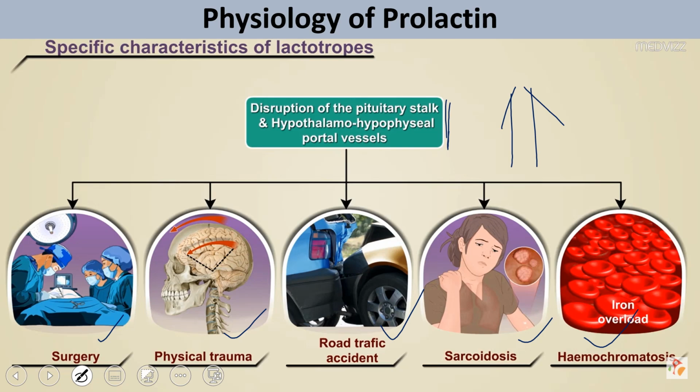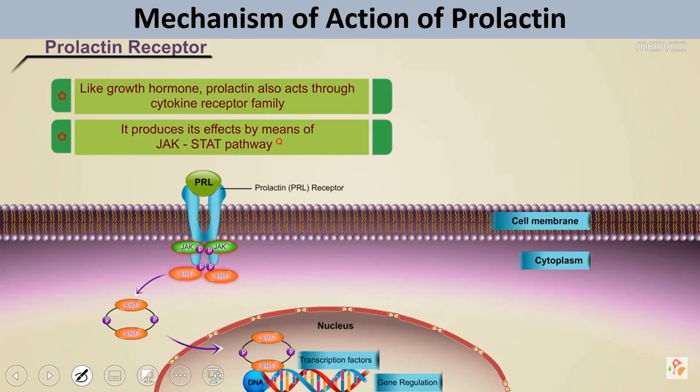Now how does prolactin work? Because prolactin is a protein hormone, its receptor is on the plasma membrane, as it cannot directly enter into the cells. The receptor of prolactin works through the JAK-STAT system. JAK is Janus kinase, and STAT is signal transducer and activator of transcription. So it works through the JAK-STAT system.